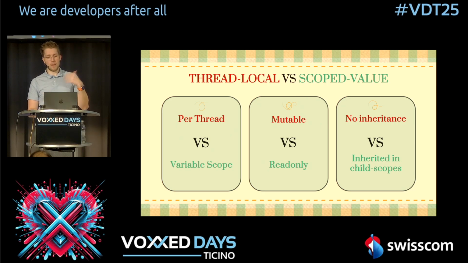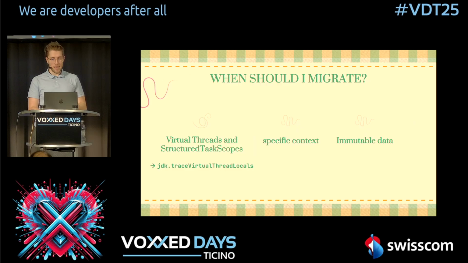Also, ThreadLocals are by default not inherited, so there is no inheritance in child threads, but ScopedValues, on the other hand, are inherited in child scopes. As we have seen here with the retrieve talk, the value is still available. Now, you maybe are asking, well, when should I migrate to scoped values when I have, for example, something with ThreadLocal? I would highly suggest that you migrate when you are using virtual threads with structured task scopes, because then it's really likely that you will have some bugs because the ThreadLocals will just not be available in the other virtual threads which get created.